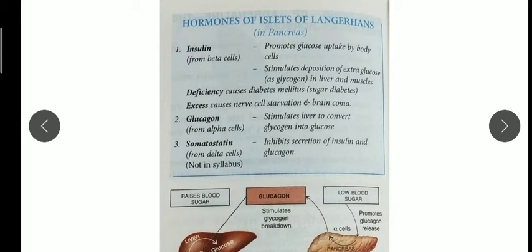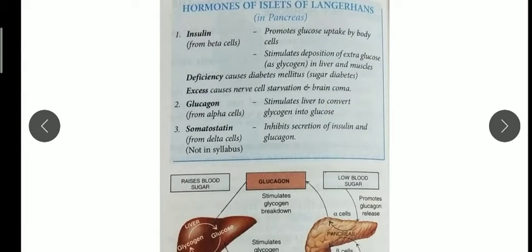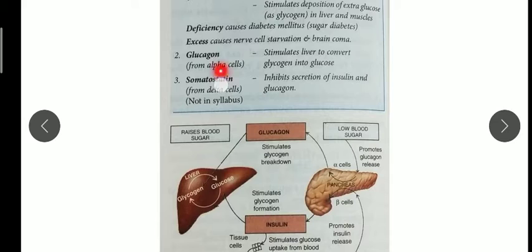I will show you. First let me finish this. So glycogen is converted into glucose by liver cells and muscles, and that also is stimulated by insulin. Now deficiency causes diabetes mellitus, so you should remember, and excess causes nerve cell starvation and brain coma also. Now glucagon, which is secreted by alpha cells, stimulates the liver so that the liver can convert glycogen into glucose. This third one is not given in your syllabus, but it is secreted by delta cells.